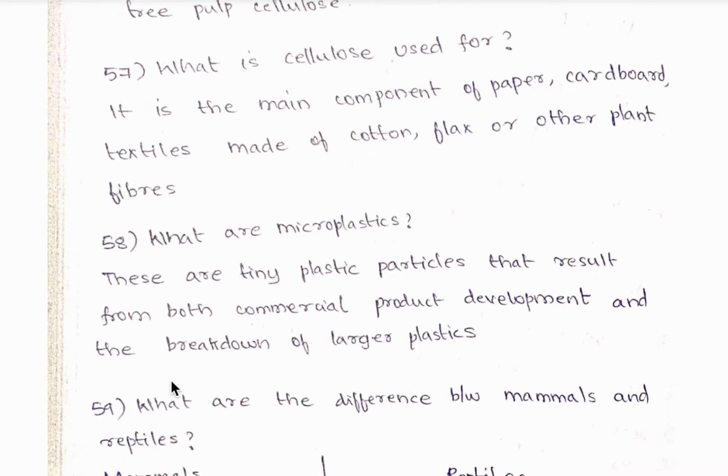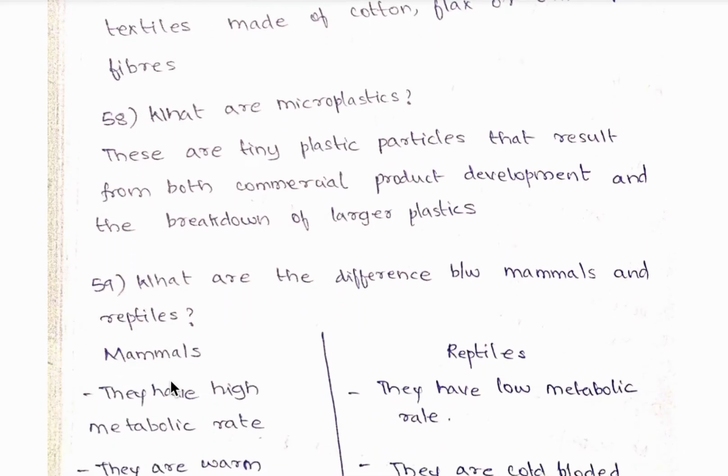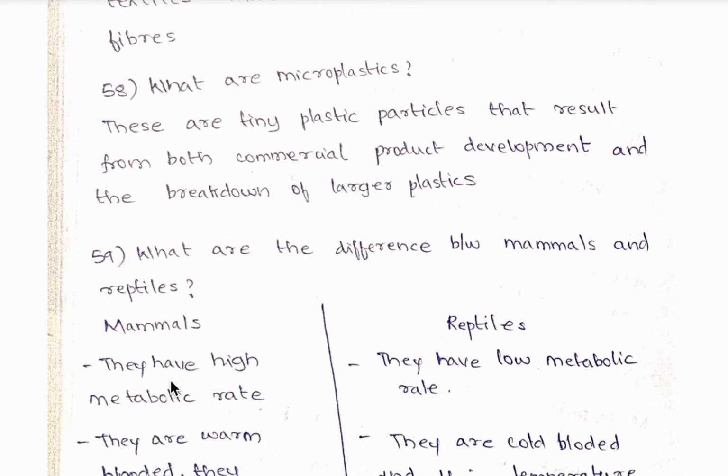It's a main component of paper, cardboard, textiles made of cotton, flax or other plant fibers. 58th question, what are microplastics? So these are tiny plastic particles that result from both commercial product development and the breakdown of larger plastics.